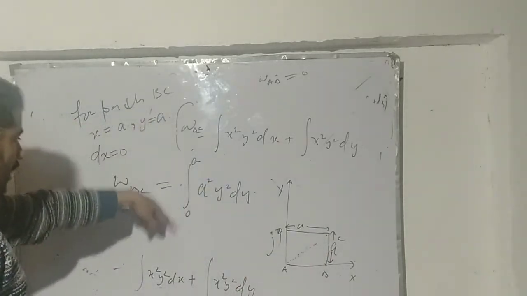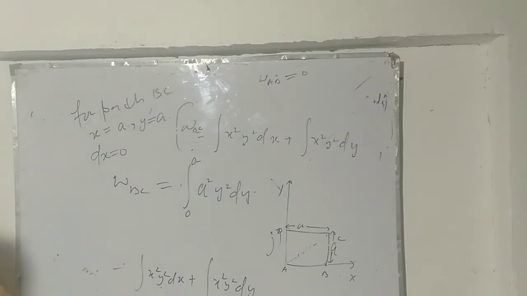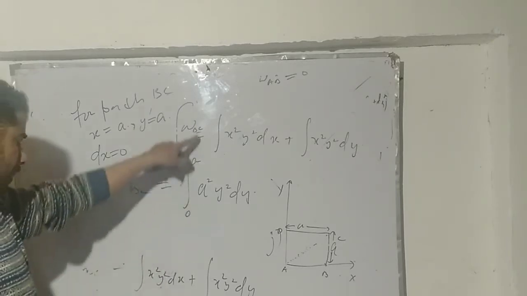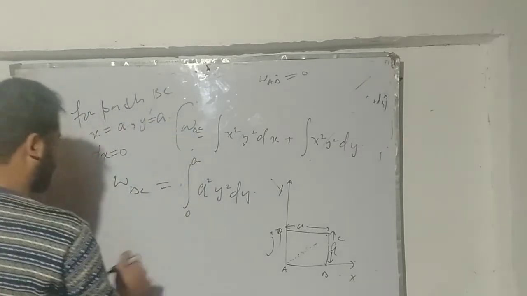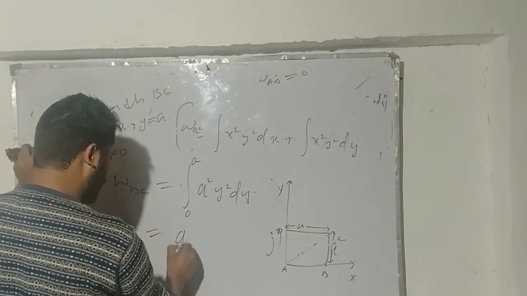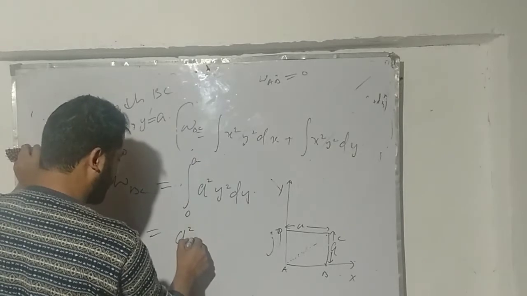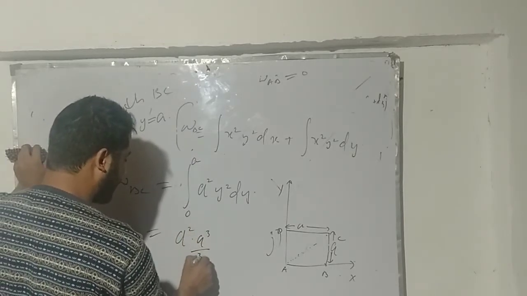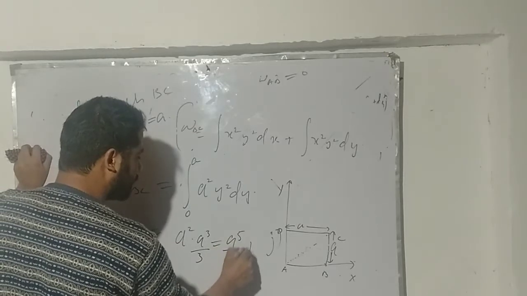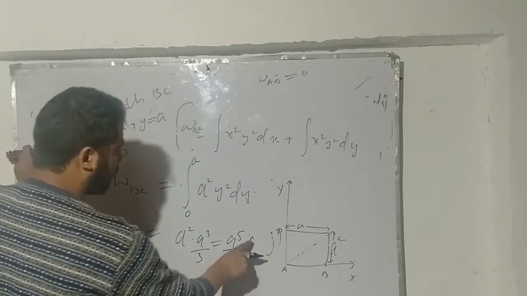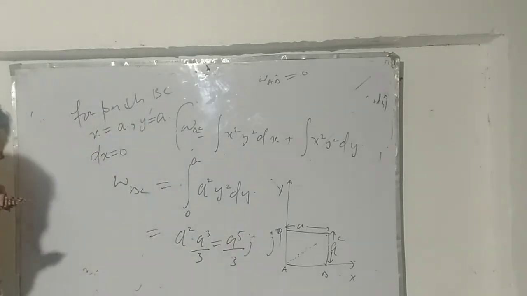So the limits of this integral will be from 0 to a. If I simplify it, it will be a square times y cube by 3, so it will be a to the power 5 by 3 joules.